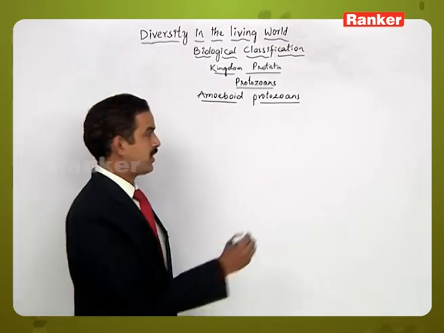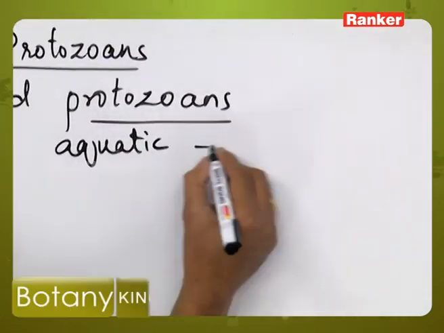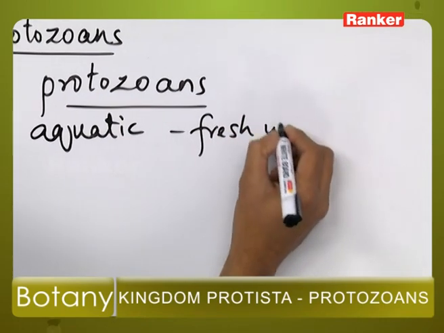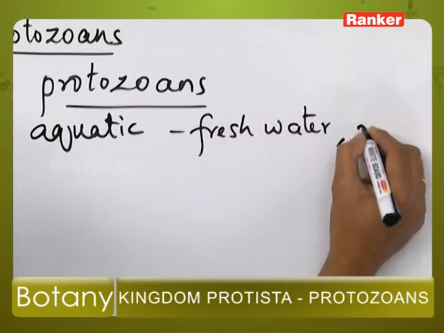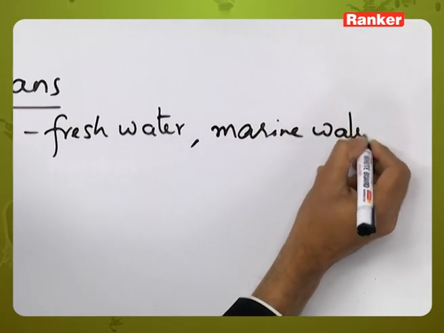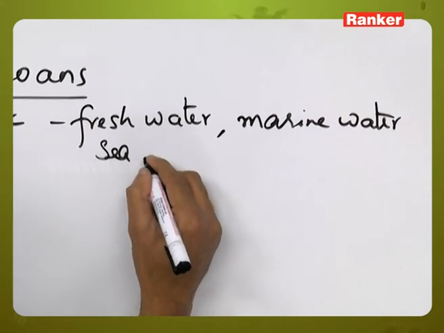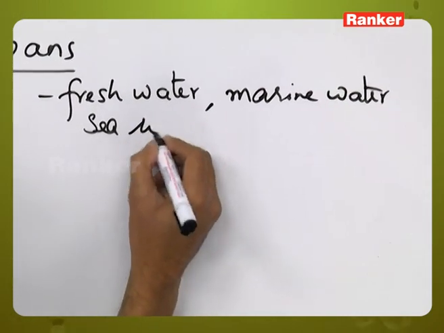Amoeboid protozoans are aquatic in nature. They may be present in fresh water or in marine waters, like sea waters.